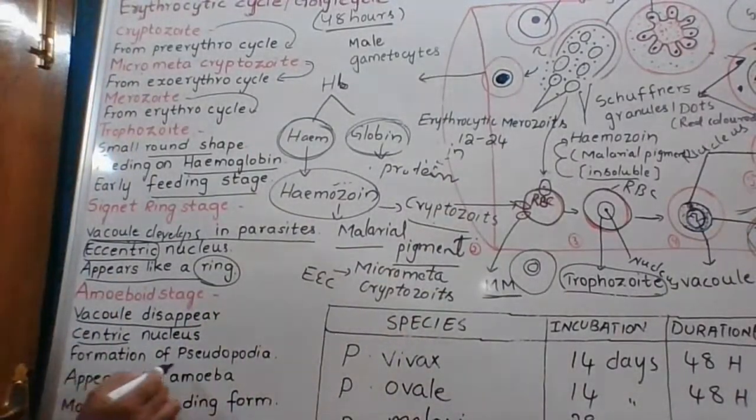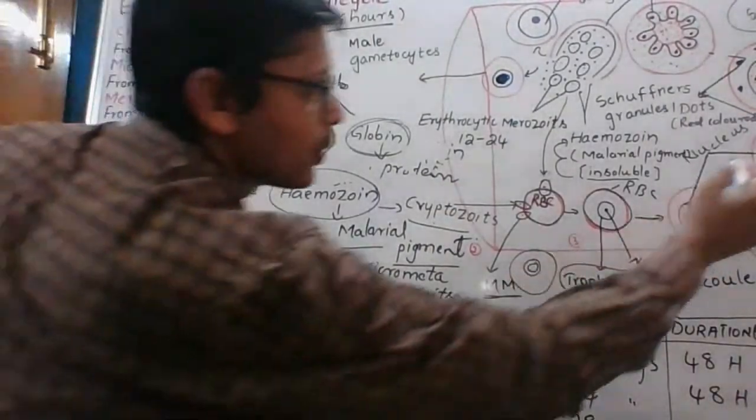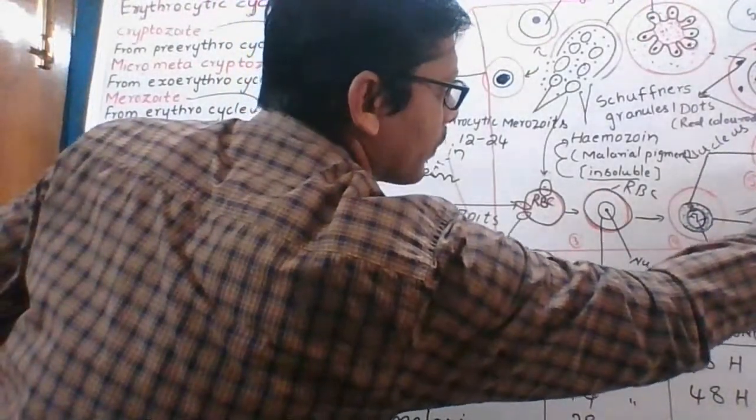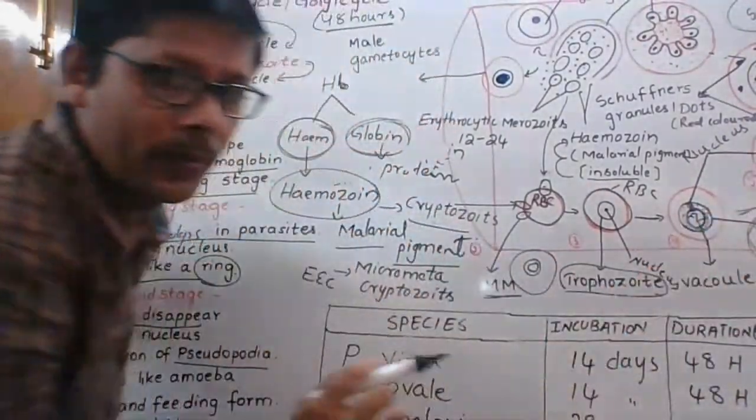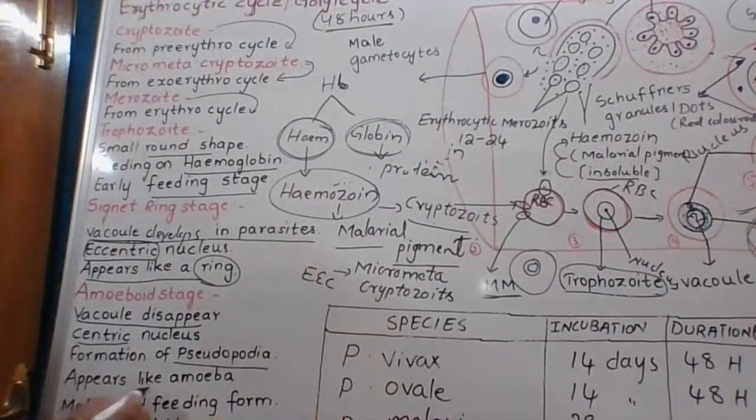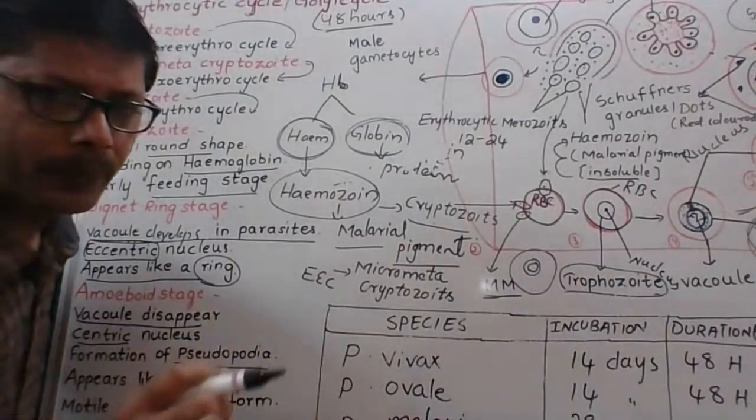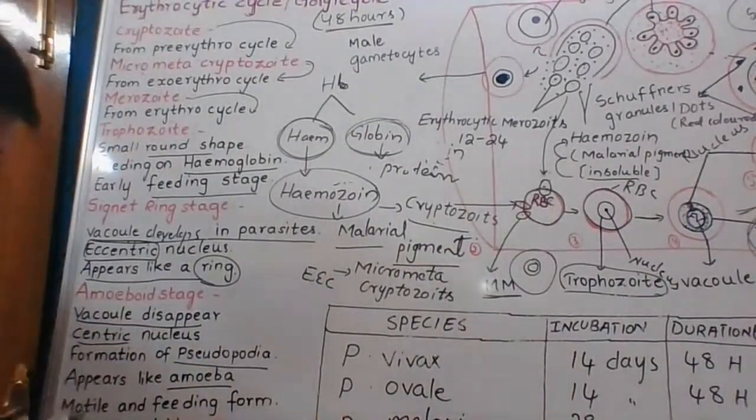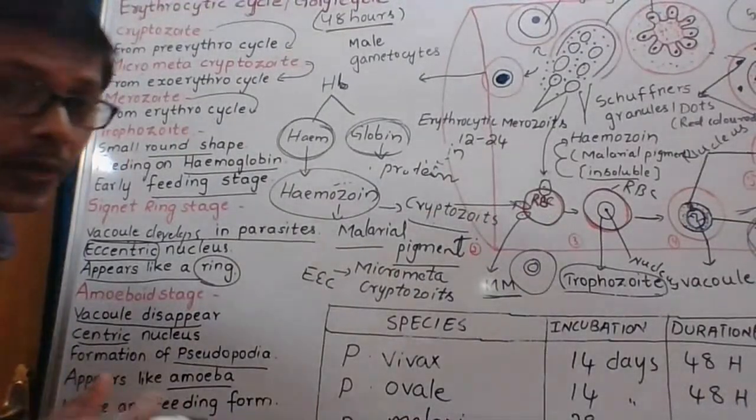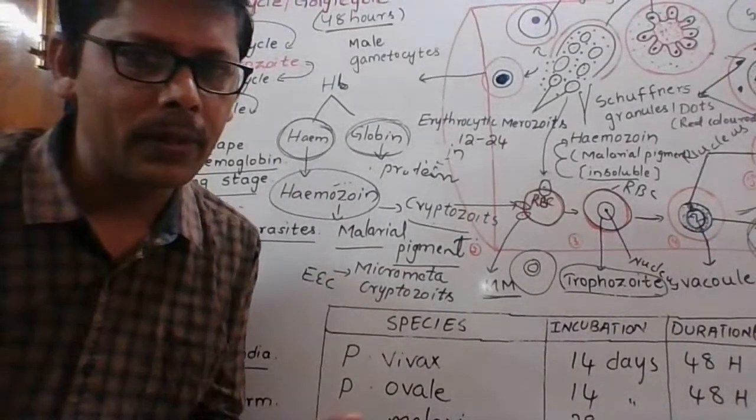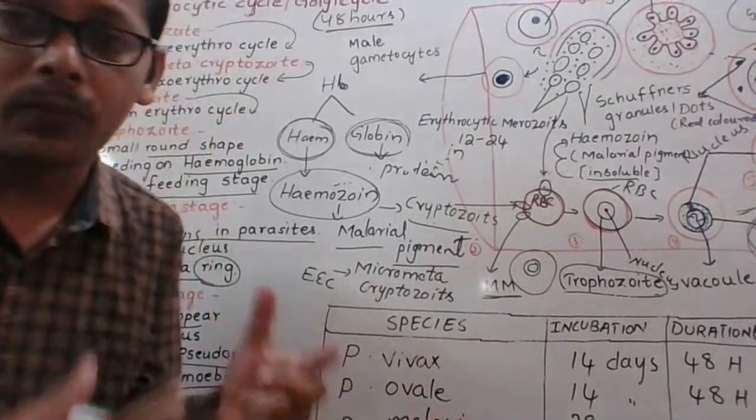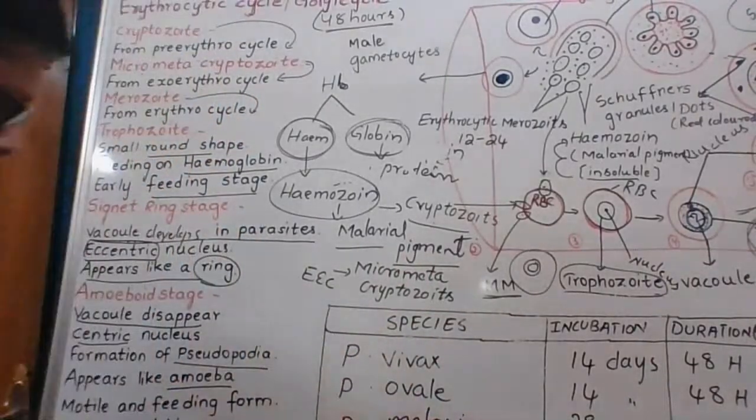And next one, formation of pseudopodia. Pseudopodia are formed here. Next one, appears like amoeba. Next one, motile and feeding form. This motile ga untundi. It is also a feeding form. It can move. Motile means it can move.